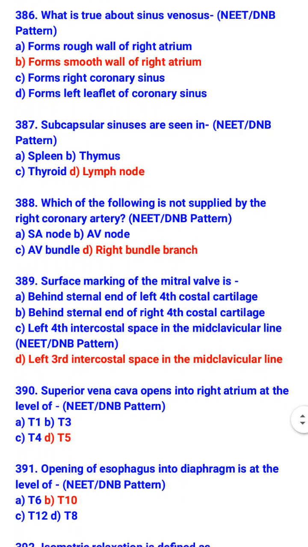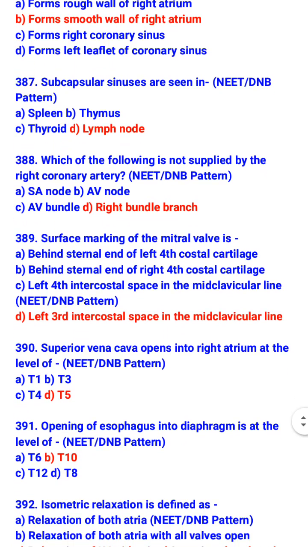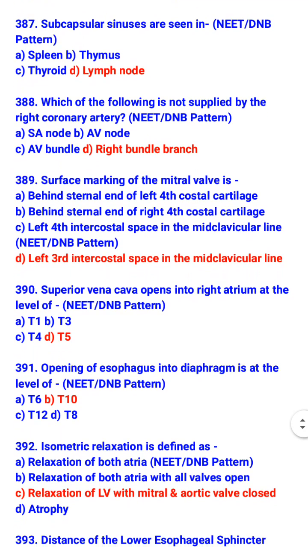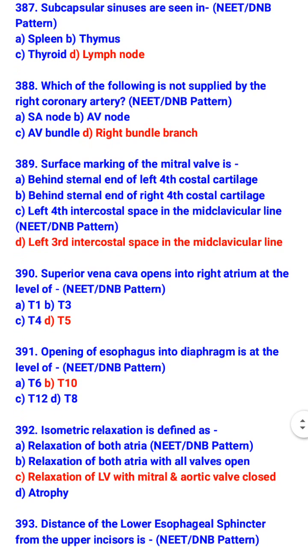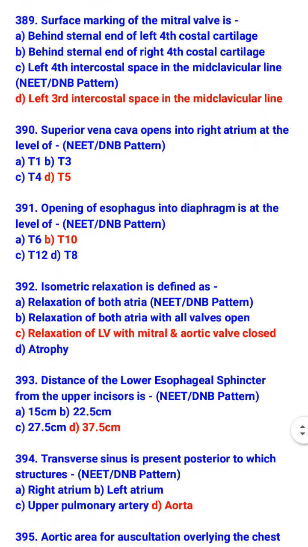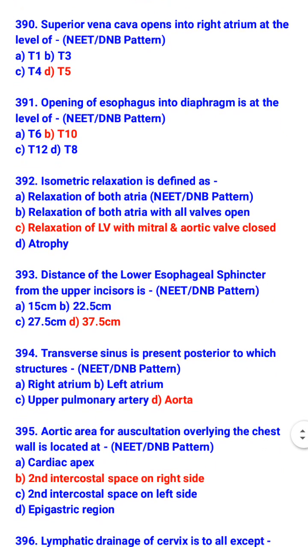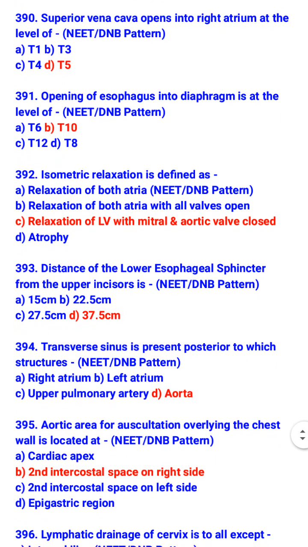Surface marking of the mitral valve is left third intercostal space in the mid-clavicular line. Superior vena cava opens into right atrium at the level of T5. Opening of esophagus into diaphragm is at the level of T10. Isometric relaxation is defined as relaxation of left ventricle with mitral and aortic valves closed. Distance of the lower esophageal sphincter from the upper incisor is 37.5 cm.